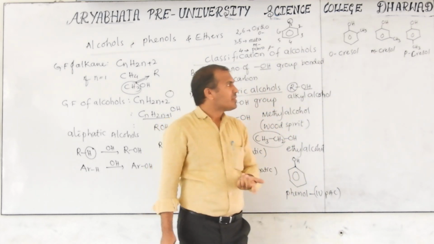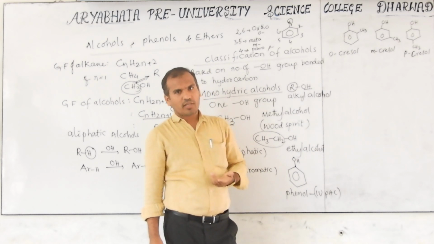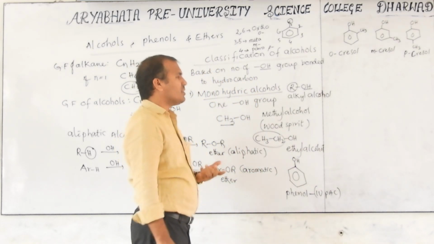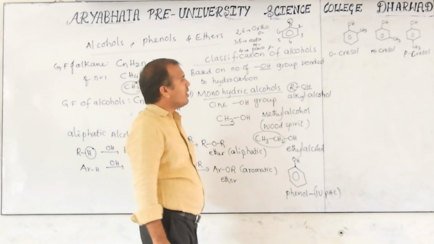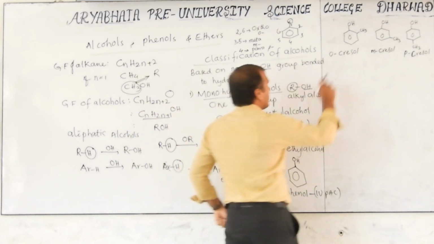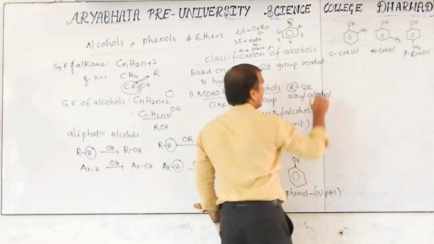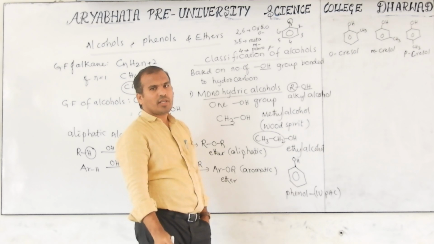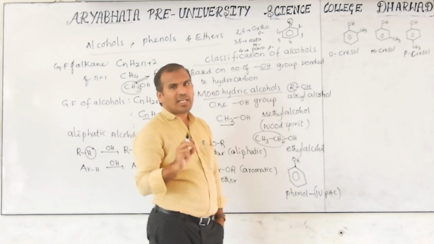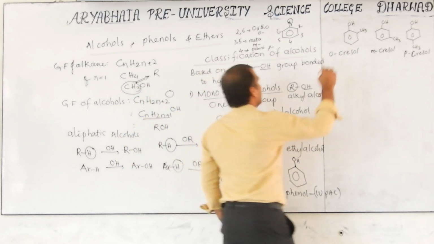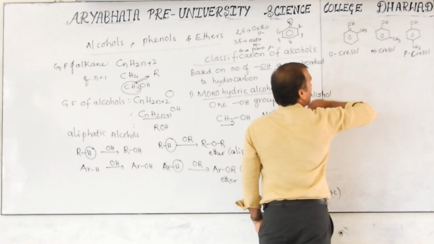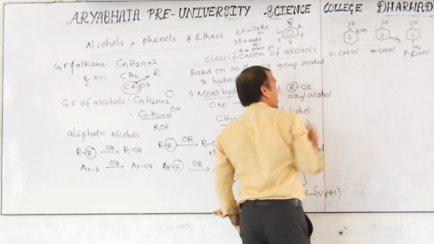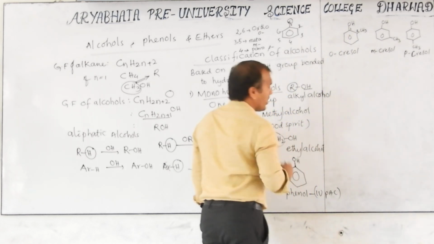But a common name sometimes depends upon its nature or how it is prepared. That is called the source. That's why we have to remember the common names. Now, if they ask for the IUPAC name, this is the first question, because according to IUPAC nomenclature the functional group should get the least number. Here this is the first position of the hydroxyl group, this is the second position, then third, fourth, fifth, continuing. I am not writing the remaining numbers.